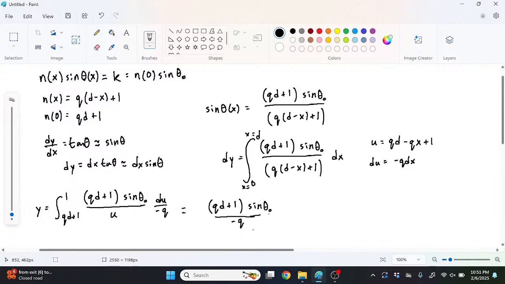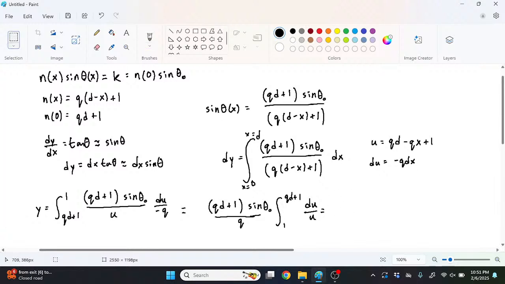We're constant. The negative sign, we can even get rid of that and flip the two integration limits. So we'll just put the integration limits backwards, 1 to qd plus 1. And then the last part is just du over u. And that's just ln of u.